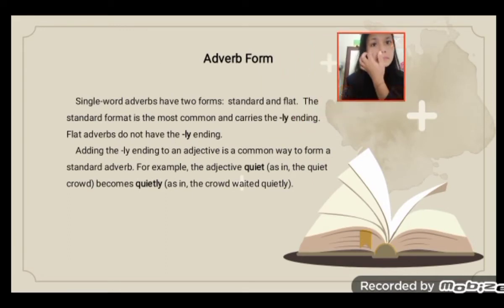Adverb form. Single word adverbs have two forms, standard and flat. The standard form is the most common and carries the -ly ending, but flat adverbs do not have the -ly ending. Adding the -ly ending to an adjective is a common way to form a standard adverb. For example, the adjective quiet, as in the quiet crowd, becomes quietly, as in the crowd waited quietly.